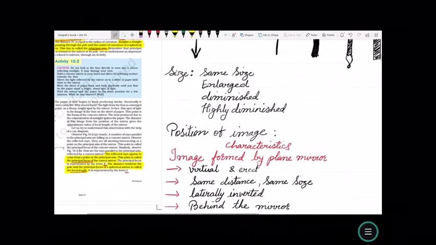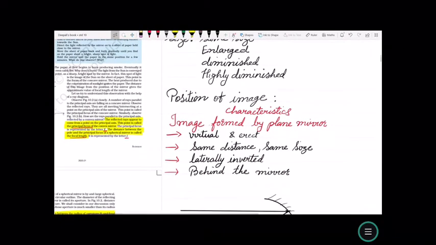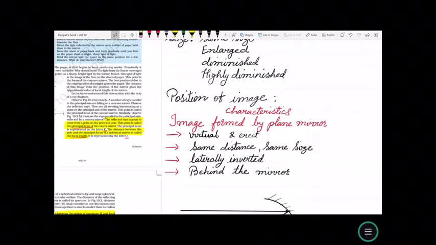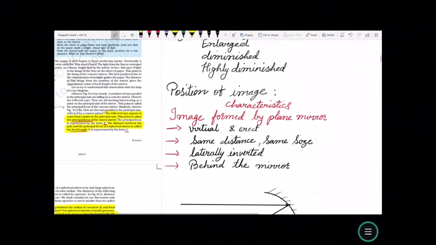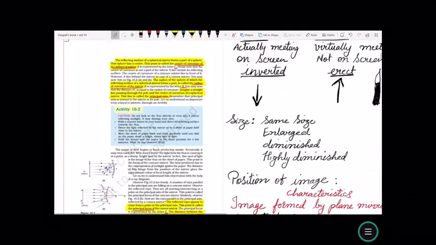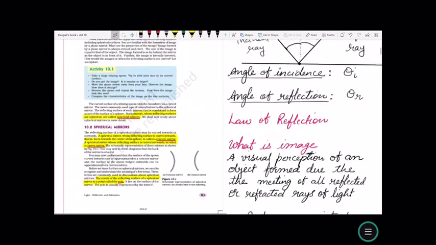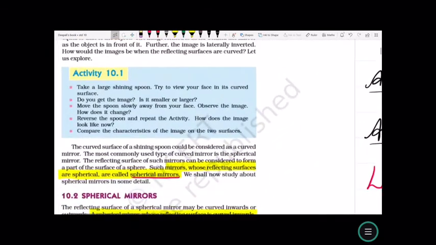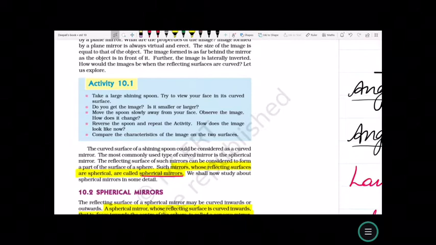And the image formed by the plane mirror has the following characteristics. The image formed is virtual and erect, at the same distance from the mirror as the object, the same size as the object, laterally inverted, that is, left is seen as right and right is seen as left, and is behind the mirror. This is the characteristic of the image formed by the plane mirror.